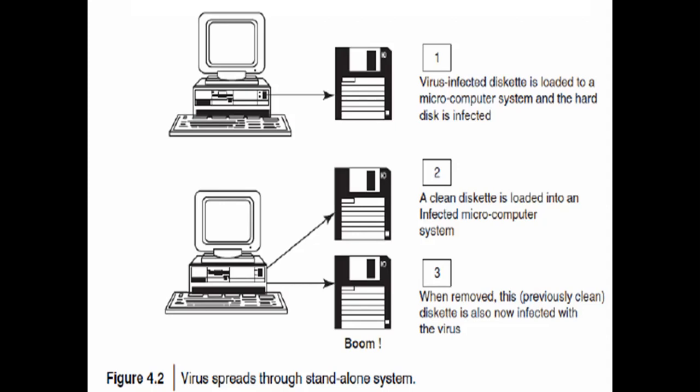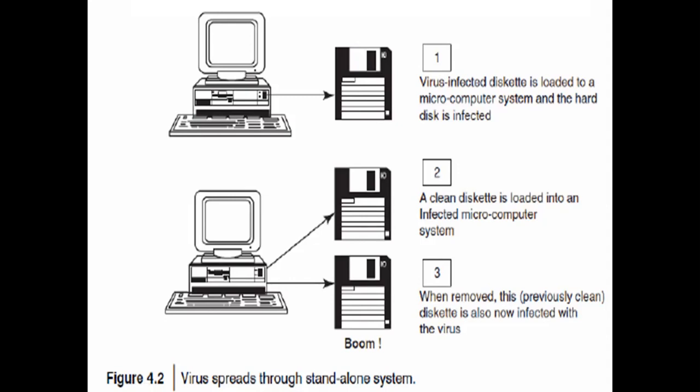The first one: the virus-infected disk is loaded onto the microcomputer. It is like a floppy disk. Have you seen this diagram? There is a floppy disk, and it is inserted into a microcomputer system. The hard disk is infected.